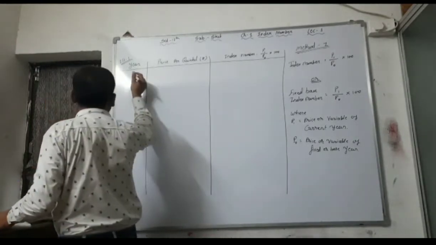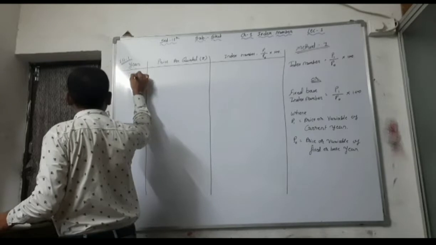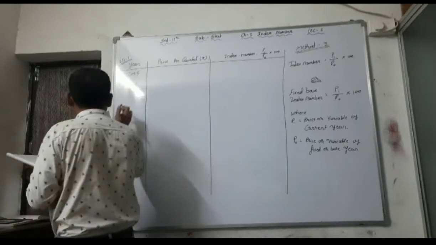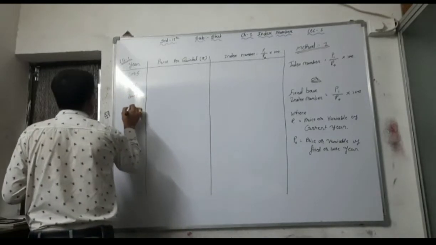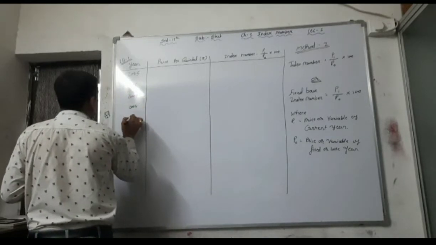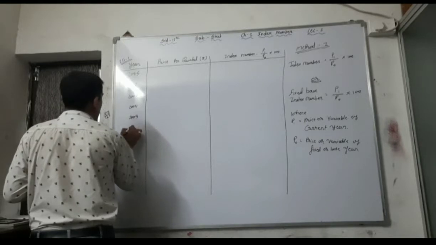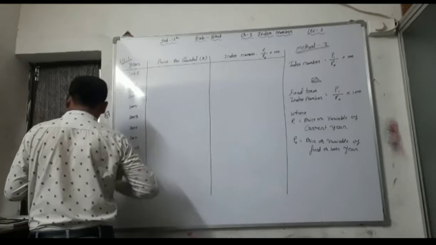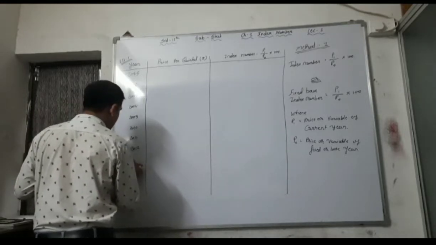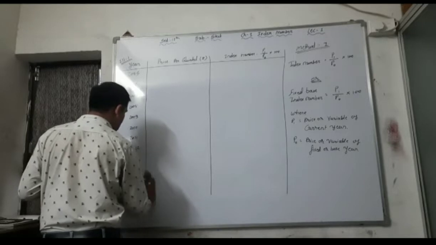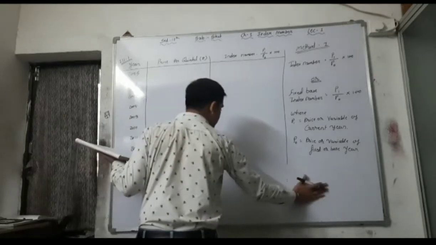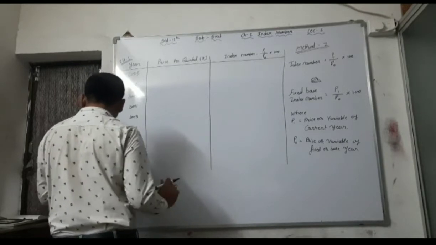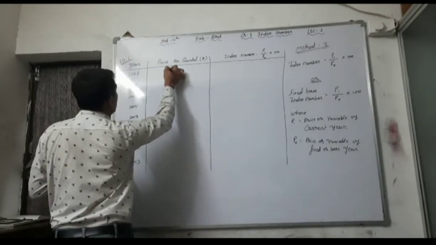See here 2005, then leave one line, 2006, 2007, 2008, 2009, 2010, 2011, 2012 and 2013. See here, now the price of the wheat per quintal is given, that is 1650 in the